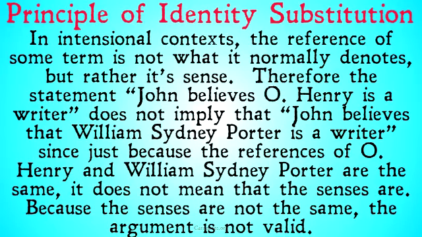Since just because the references of O. Henry and William Sidney Porter are the same, it doesn't mean that the senses are in fact the same. And in intentional context, senses are what we're actually referring to, because John believes of that sense that the thing that it references is a good writer. And of this sense, he lacks a belief that the thing that it references is a good writer.